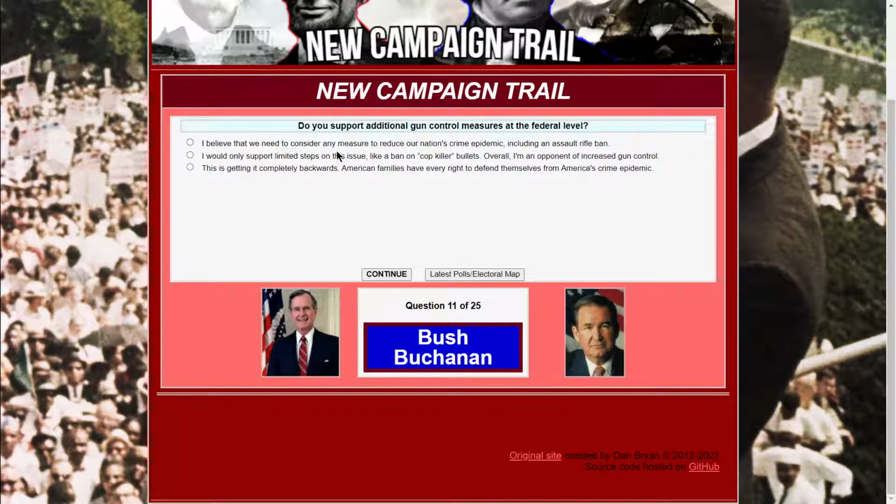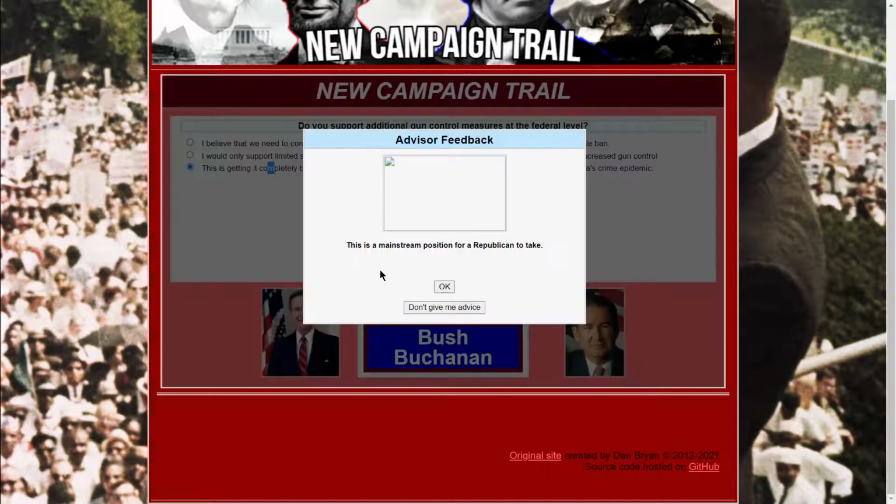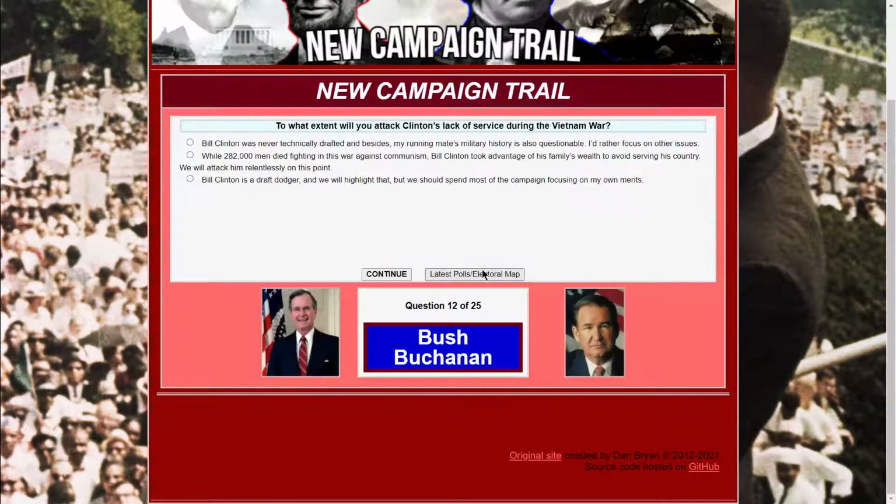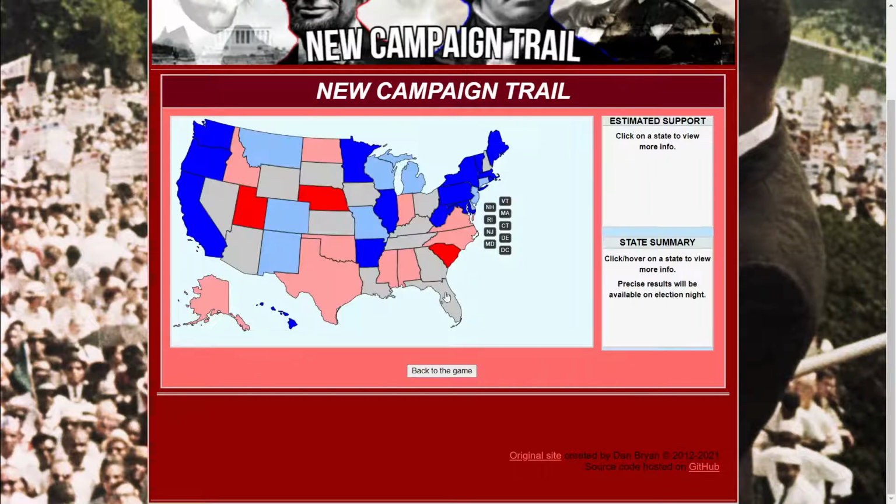Do you support additional gun control measures at the federal level? I believe that we need to consider any measure to reduce our nation's crime epidemic, including an assault rifle ban. No, that's not a good idea at all. I would support only limited steps in the issue, like a ban on cop killer bullets. Overall, I'm an opponent of increased gun control. This is getting it completely backwards. American families have every right to defend themselves. Okay, the third is probably going to keep the base. I need to keep the base. Yeah, mainstream Republican take.